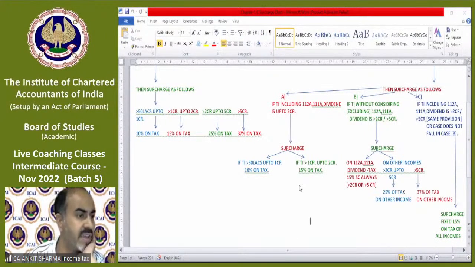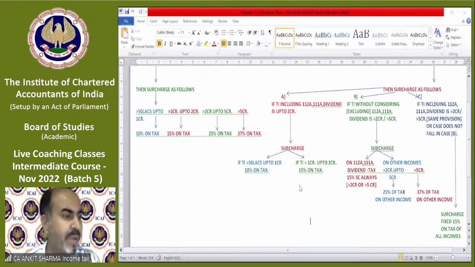Shreya Shah is saying, after reading all the provisions regarding rate of tax, can we say an individual who is a resident of India having 5 lakh total income has to pay only 4% cess as a tax? No. Cess is based upon your tax. So if some resident has income of rupees 5 lakh, then his tax liability will be 0 with the help of rebate. Clear? And if the tax is 0, then the 4% will also come to 0. So cess will be applicable only when there is tax. If there is no tax, then there will be no cess. I hope you got it, Shreya Shah? Okay.